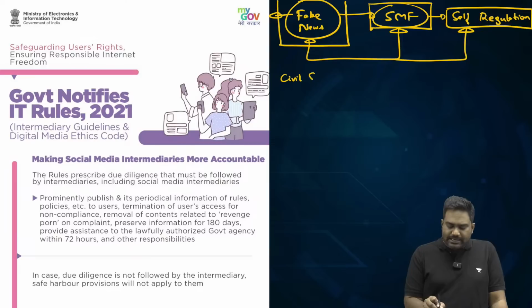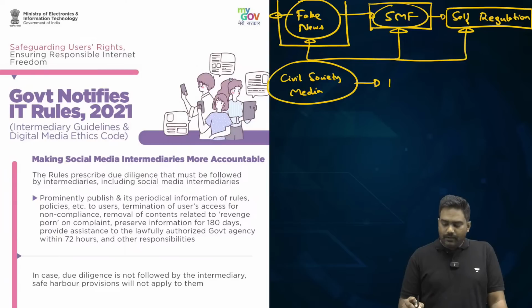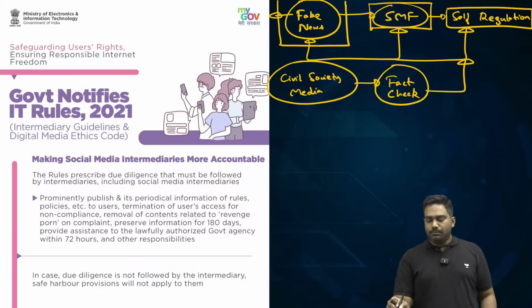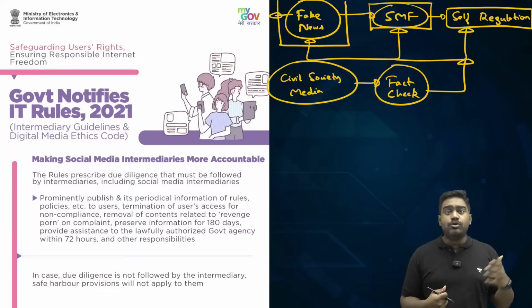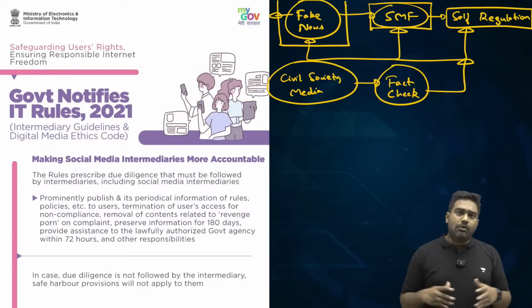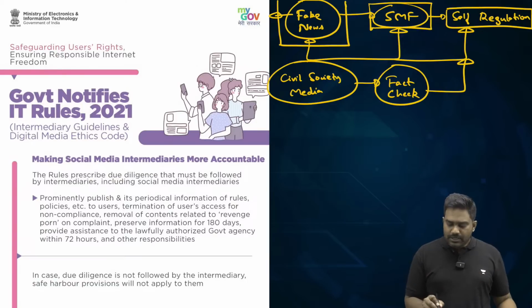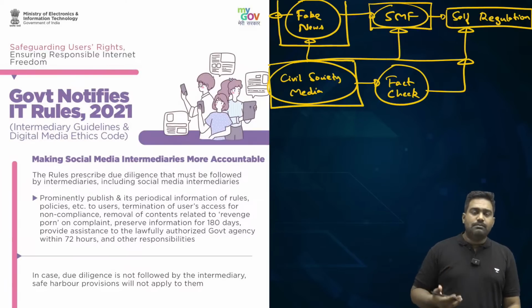The civil society and media also play a role in this regard. There are several fact-check organizations today, from individuals, freelancers, volunteers to media-led organizations, responsible and reputed media outlets like The Hindu, Indian Express, New York Times, Washington Post. They've all formed their own alliances to check facts, to check fake news, to counter the menace.